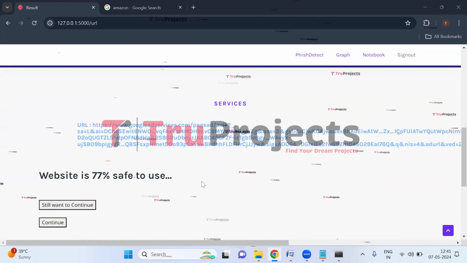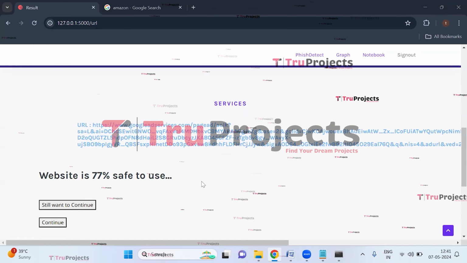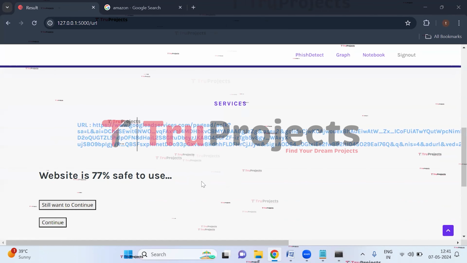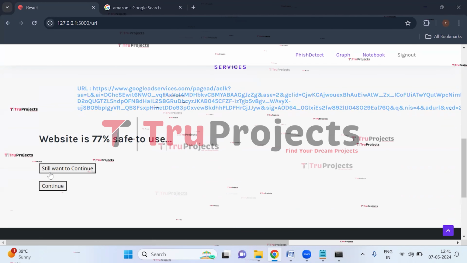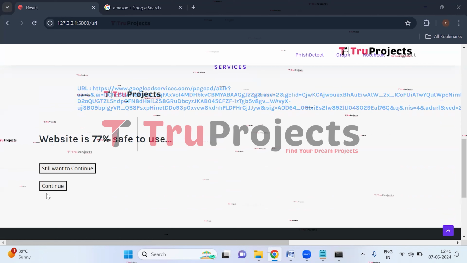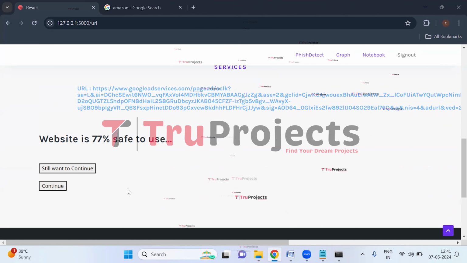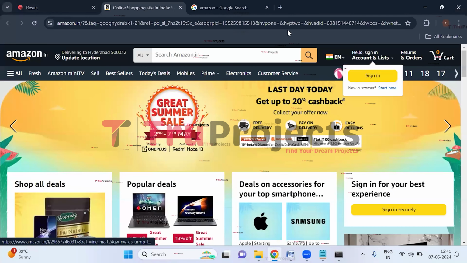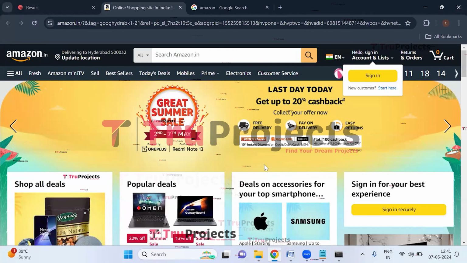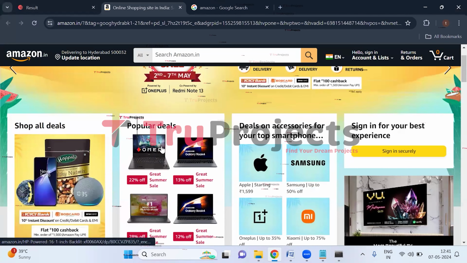It means it is a legitimate website and it is secure to use. So if we want to use this website, we can click on still want to continue or continue to use the website. So if I click on continue, we will be redirected to the Amazon page and we can use this website.